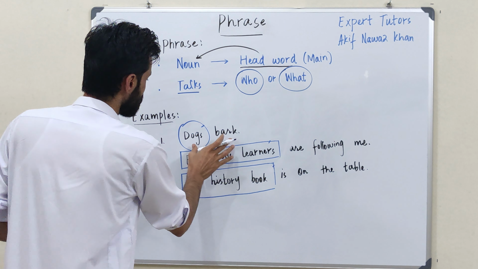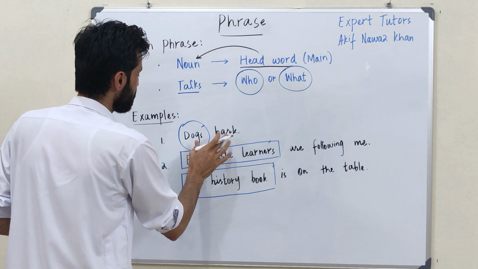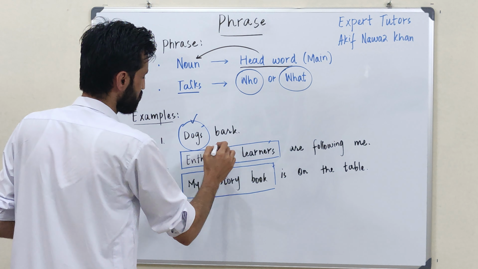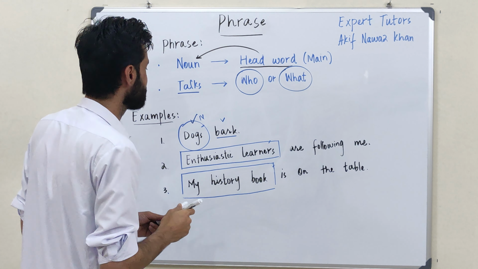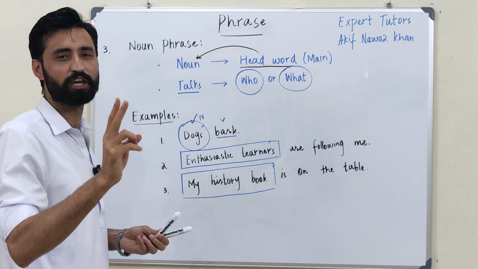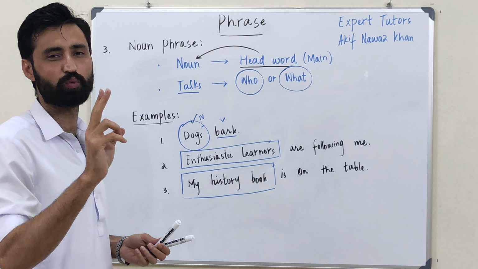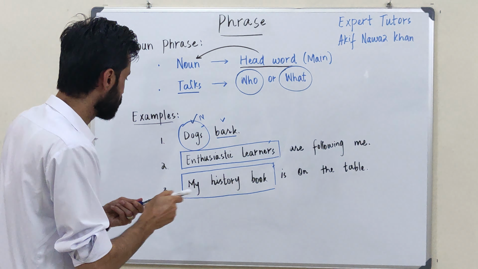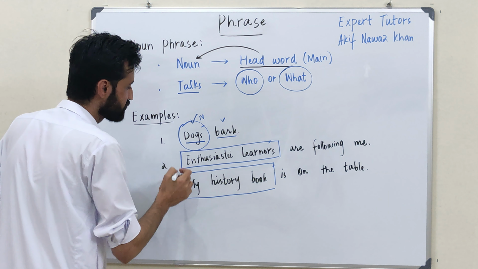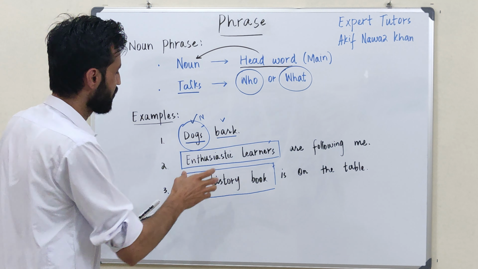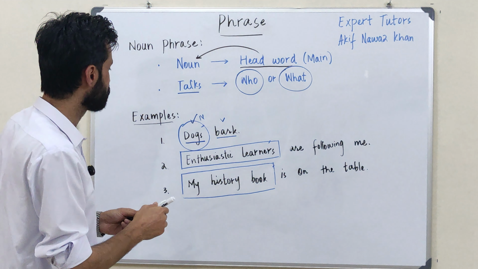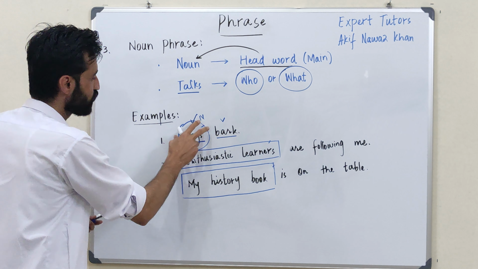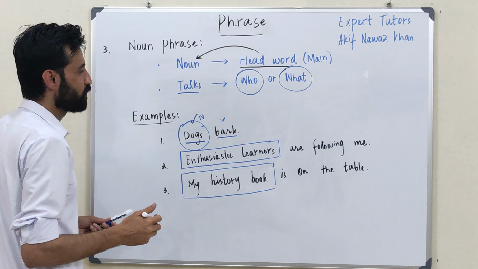Here I am saying, dogs bark. Now dogs is a noun, bark is a verb. So we have discussed that a sentence is made up of one noun phrase and one verb phrase. So here the head word is a noun on its own and the other one is a verb on its own. But the focus is on noun phrase. So we can say that dogs here is a noun phrase.